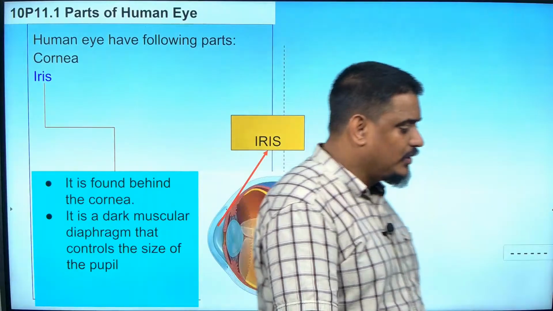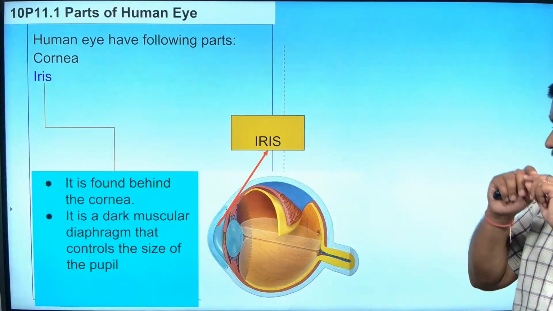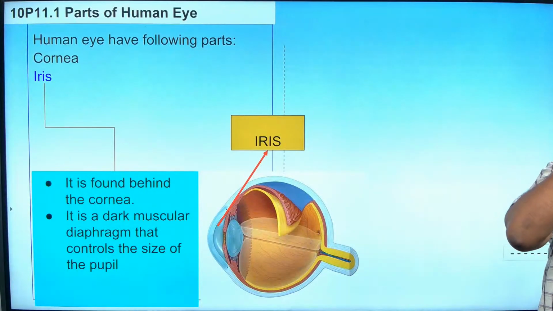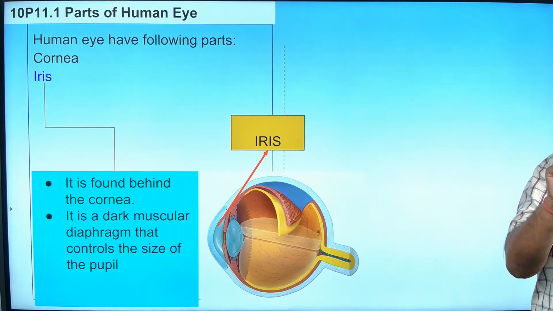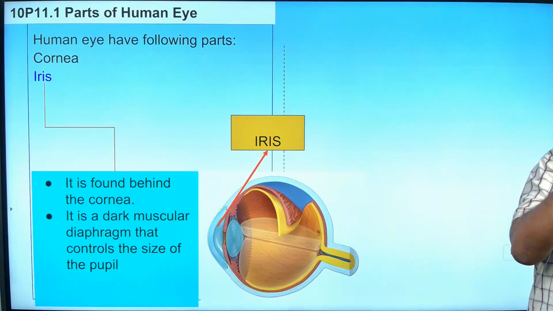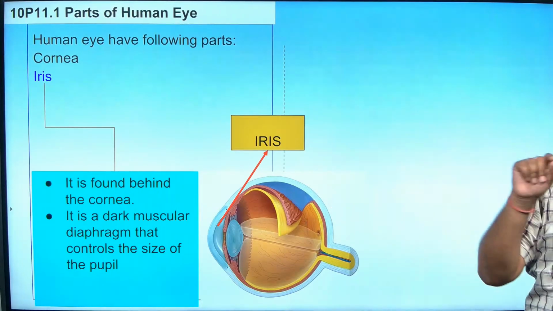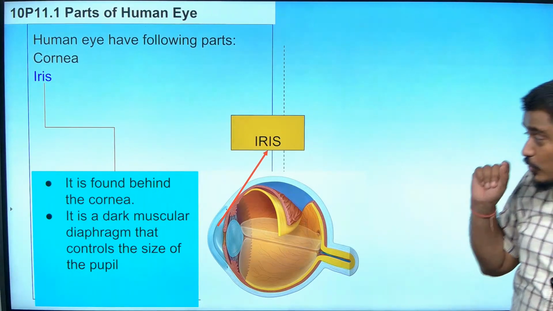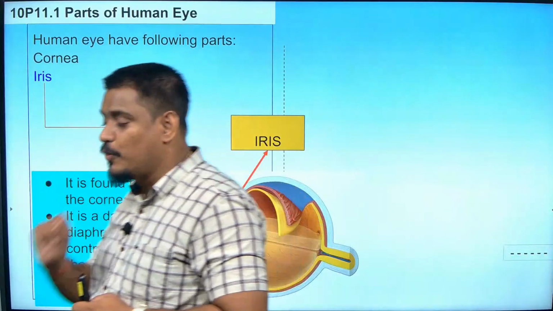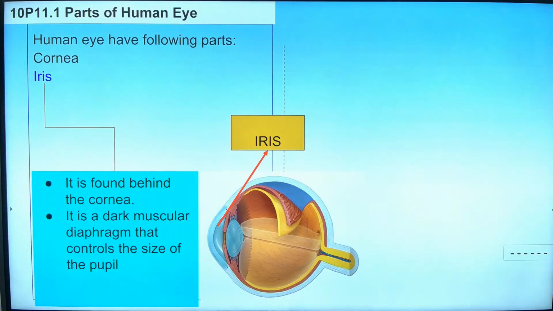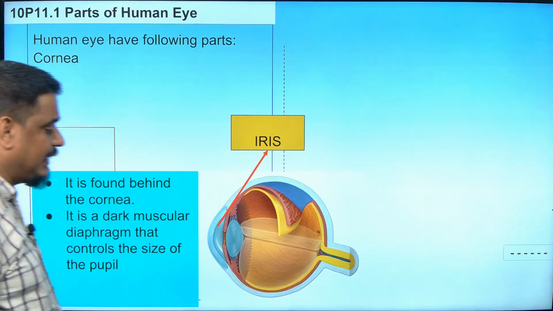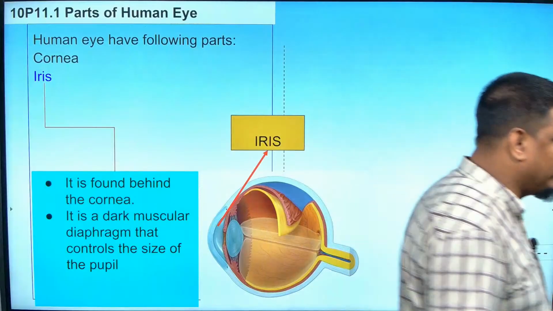I said that the central part, the black part, which is actually called the pupil, its size, how much it will be, is controlled by whom? Iris. They may ask you what is the use of iris? It controls the size of the pupil. Write this as the second point of iris: dark muscular diaphragm that controls the size of the pupil.